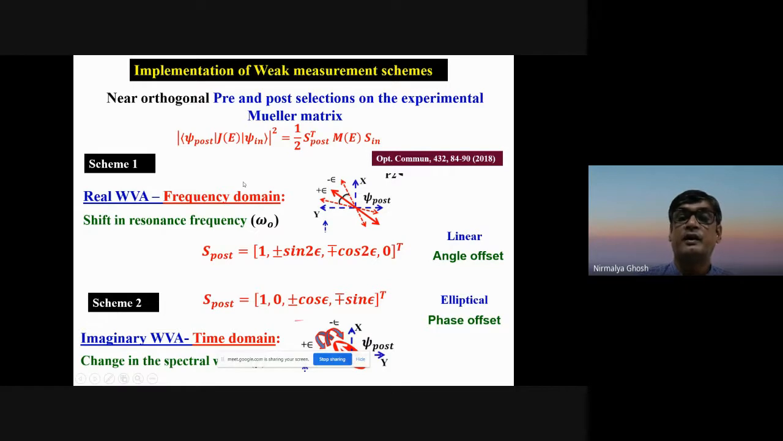So we, of course, recorded the Mueller matrix as a function of lambda, or energy I have written. And then pre- and post-selection can be done using polarization states, that is, in this case, intensity-based Stokes vectors. Two different schemes we used.